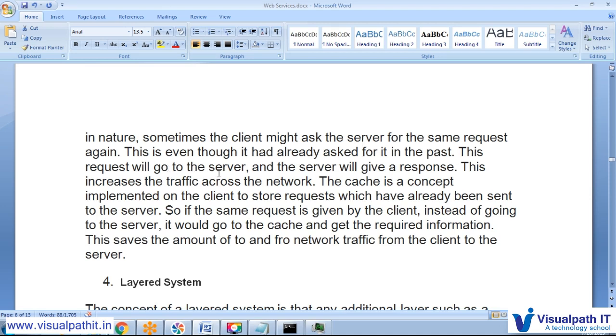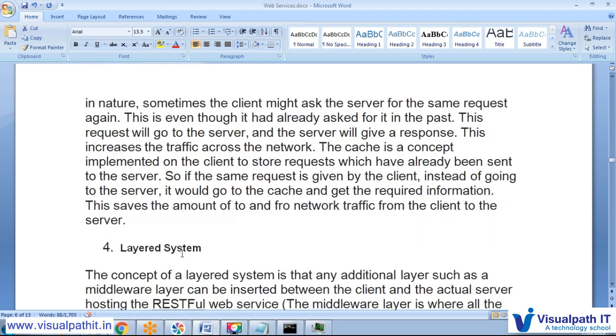The request will go to the server and the server will give the response. This increases the traffic across the network. The cache is implemented so that the client stores requests which have already been sent to the server. So if the same request is made by the client, instead of going to the server, it goes to the cache and gets the information. This saves network traffic from the client to the server.